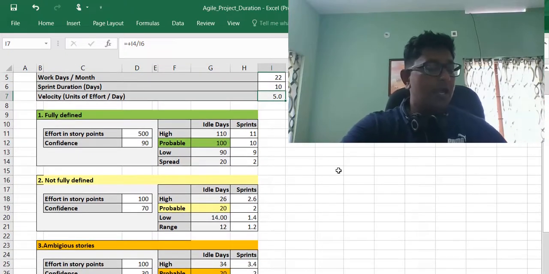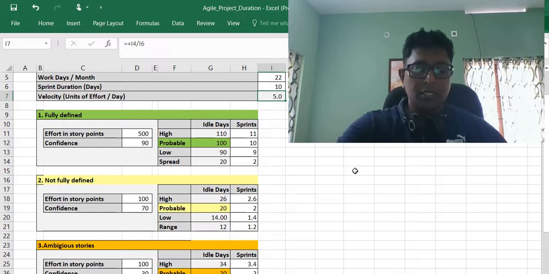So imagine you have altogether stories worth 700 story points, and out of that you have 500 story points that are fully clear, fully defined, and you can put the confidence as 90 or 95 or 80. I'm going to put 90 here. And the Excel will calculate the sprints and the ideal days based on your confidence level.